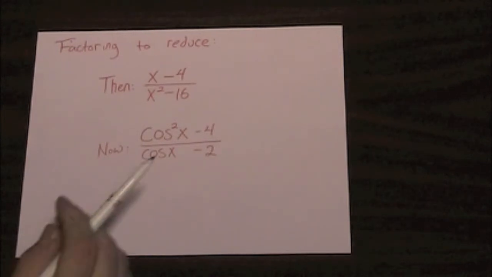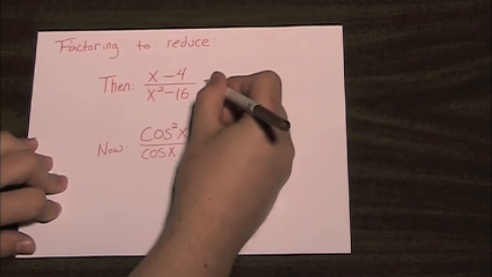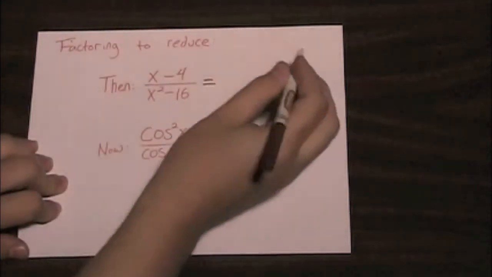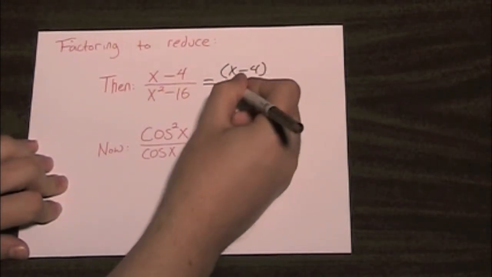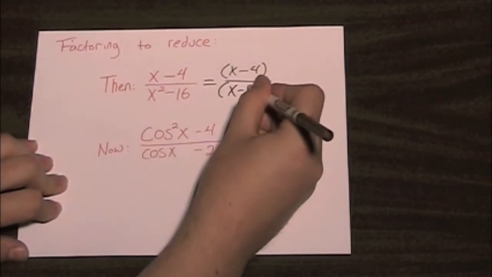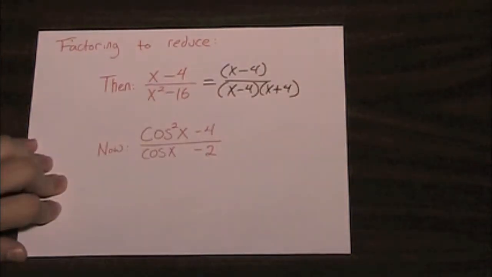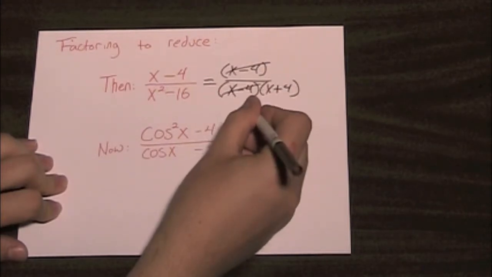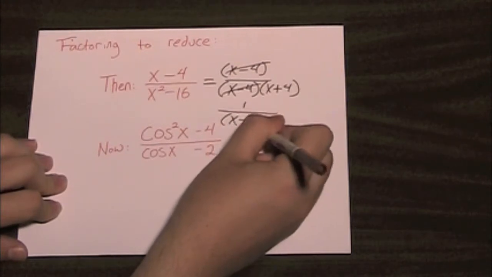Sometimes factoring also helps us produce rational expressions. For example, if I factor my rational expression with only variables, I'm left with x minus 4 on the top. On the bottom I have a difference of two squares, which factors into x minus 4 times x plus 4. I can see that I have an x minus 4 in common, which means they're going to cancel to 1, divided by x plus 4.